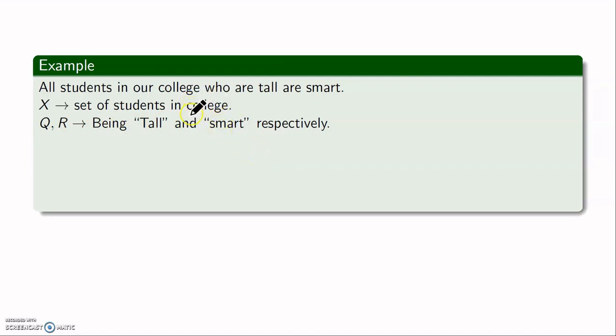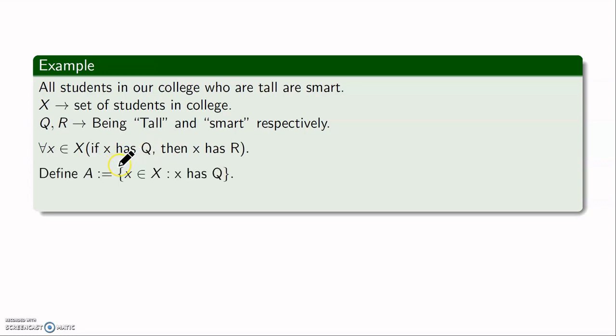how will you write this given statement using quantifiers? For all x in X, that means for all students in a college, if x has property Q, then x has R. That means if the student is tall, then that student is going to be smart. So what we do here is collect all the students in the college who are tall and form one set.